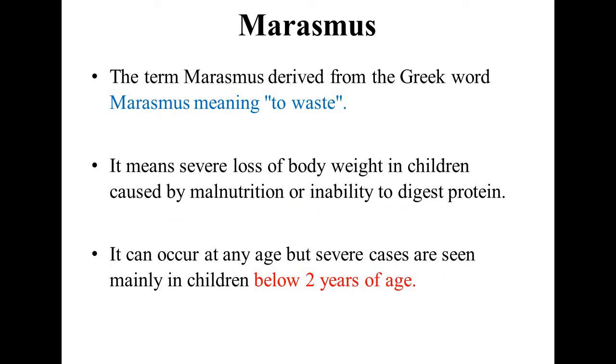The term is derived from the Greek word marasmus, meaning to waste. That is, it has Greek origin, and the meaning of the Greek term marasmus is to waste. Muscles which are wasted actually. It means severe loss of body weight in children caused by malnutrition or inability to digest any form of protein. It can occur at any age, but severe cases are seen mainly in children below 2 years of age.